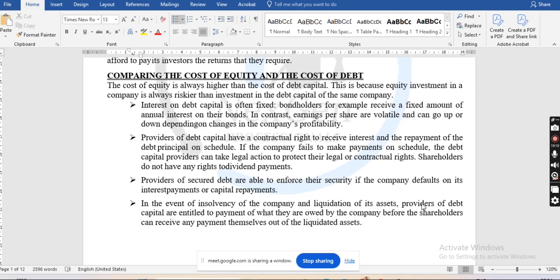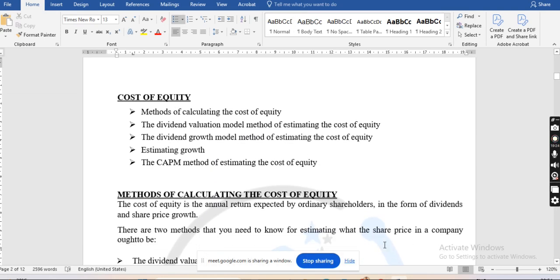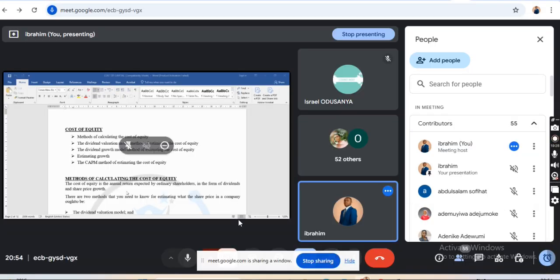Now, class, there are two methods of calculating the cost of equity. What are these methods?